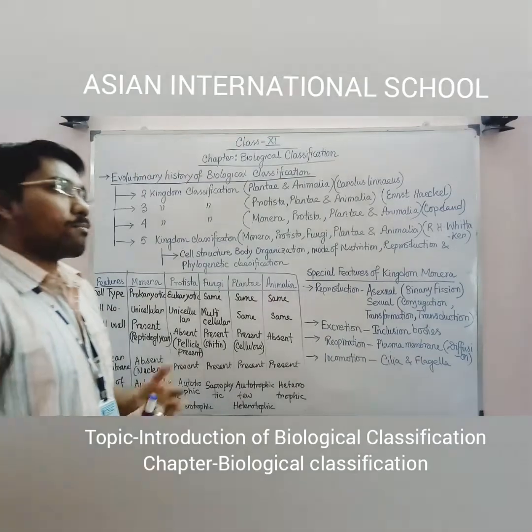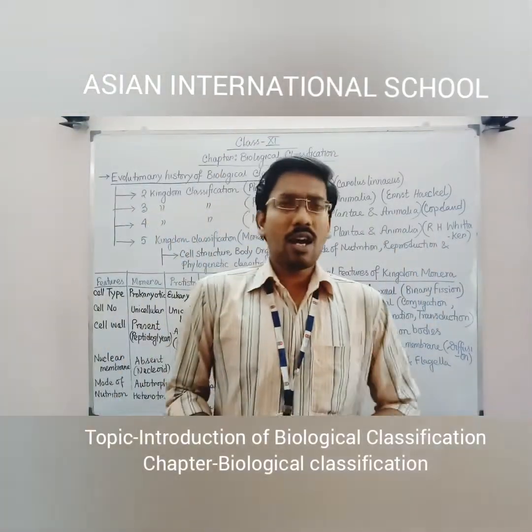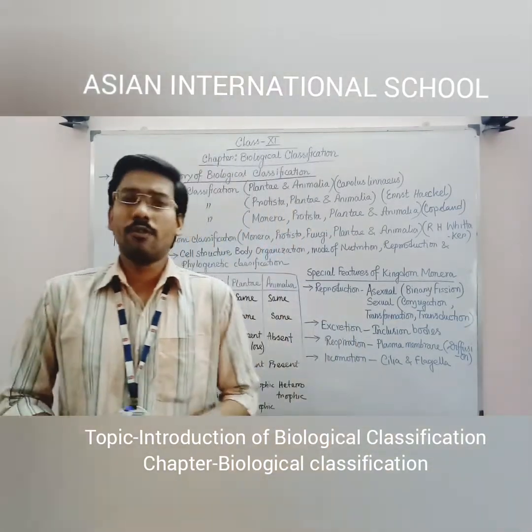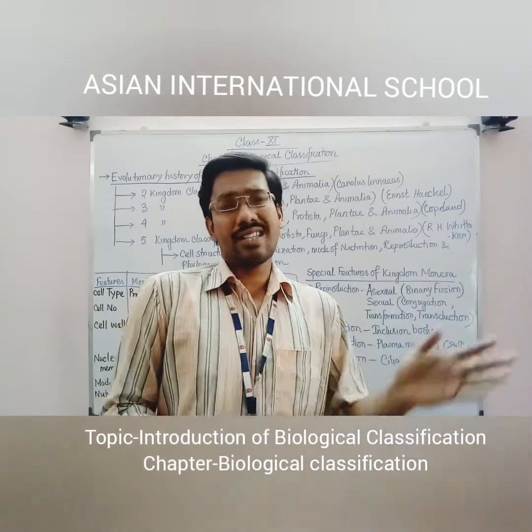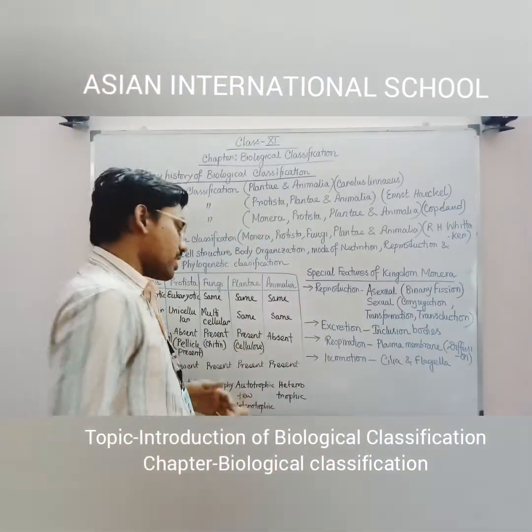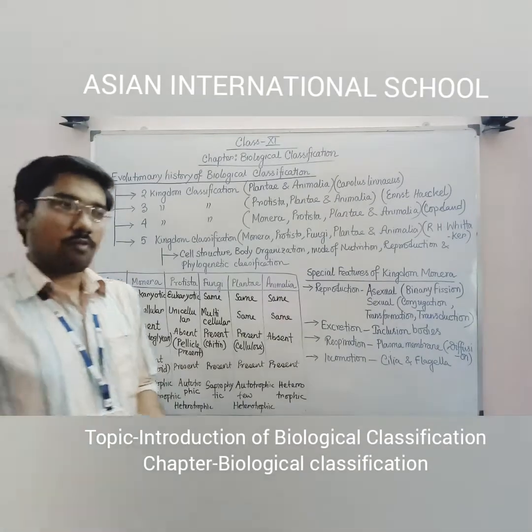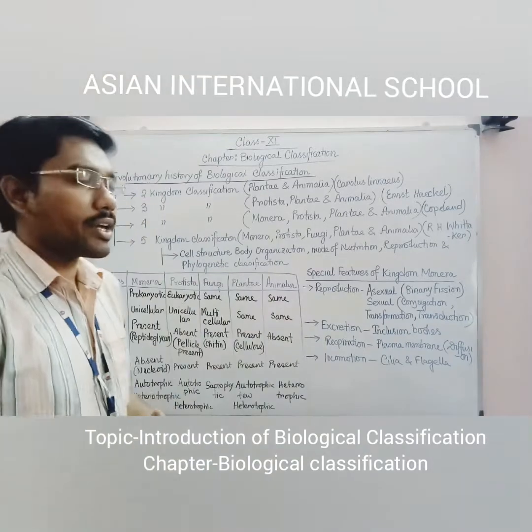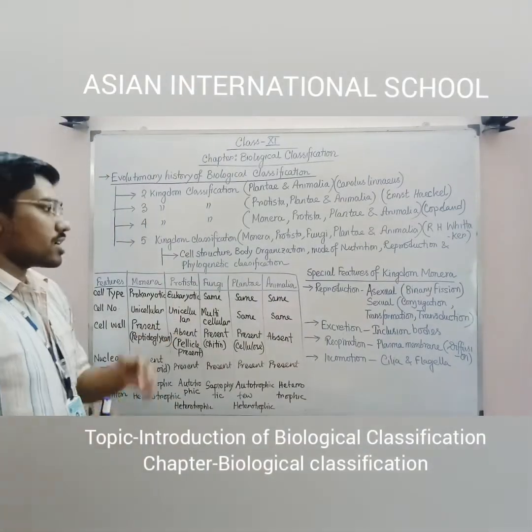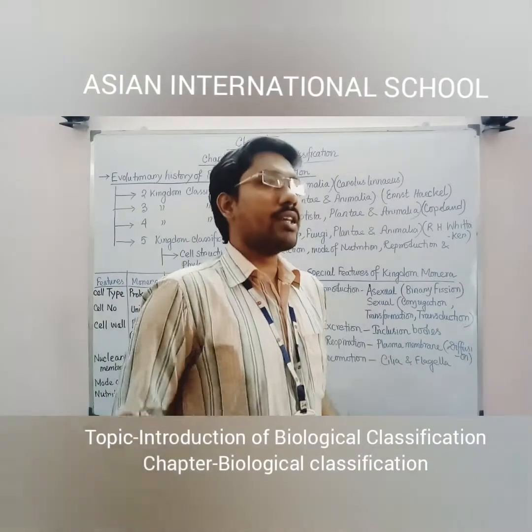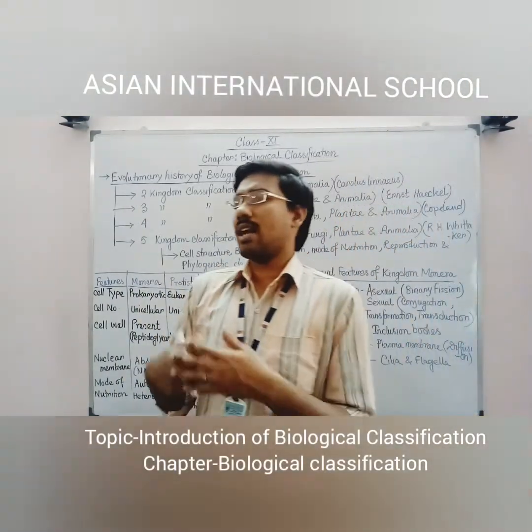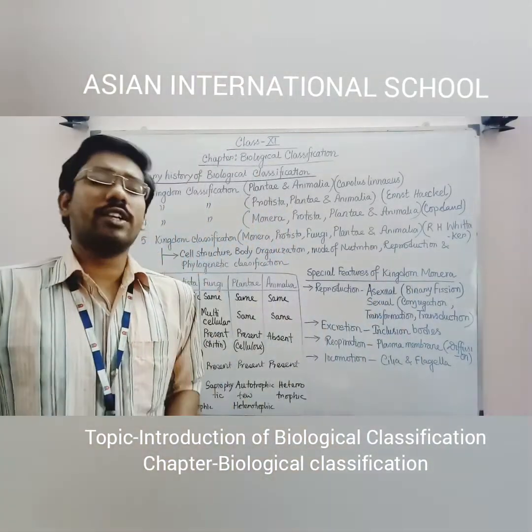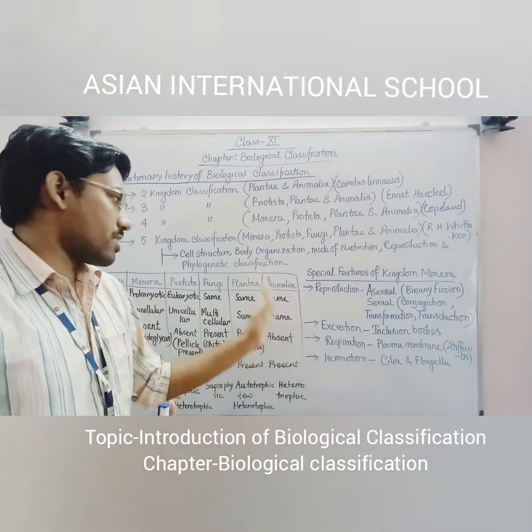If you go for the plants or plantae, mostly all of the plants show autotrophic mode of nutrition because they have the chlorophyll pigment, and for that reason they can perform photosynthesis. But a few plants, for example insectivorous plants, can also be heterotrophic because they absorb the essential nutrients from those insects' bodies. And the next, Animalia. In case of Animalia, mostly they are heterotrophic. They can be saprophytic, parasitic, symbiotic, or holozoic. So any kind of heterotrophic nutrition is shown by Animalia.